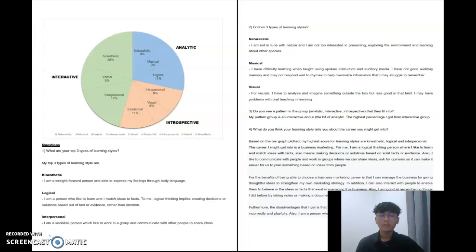Now, moving on to question number 4. Based on the top 3 learning styles, the career I might get into is in business marketing. It is true that I want to get into business marketing because I like to manage some work and share thoughtful ideas. Also, I like to interact with other people so I can get some ideas or facts for my own marketing. So, that's all from me.